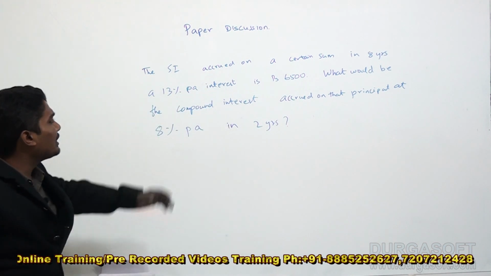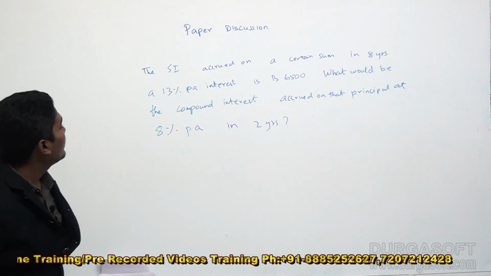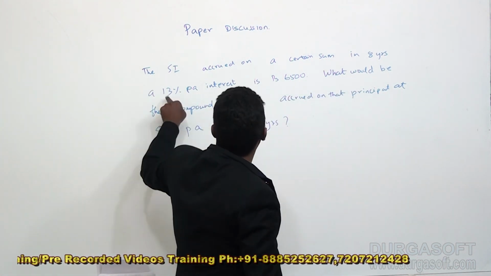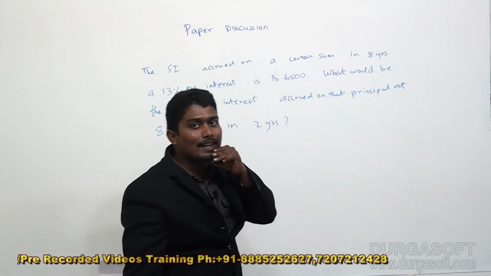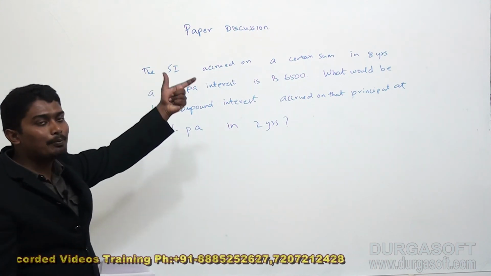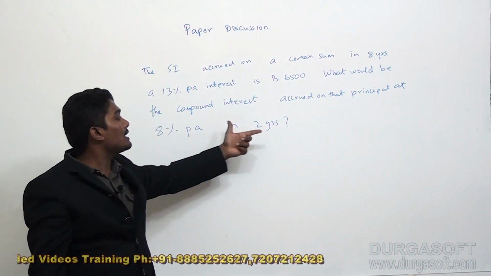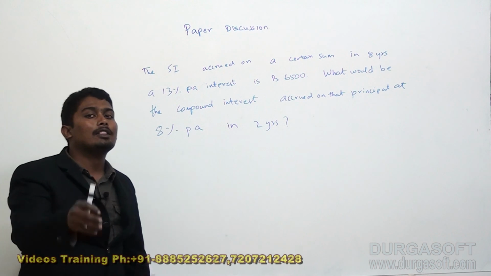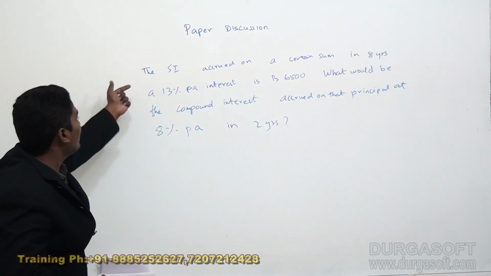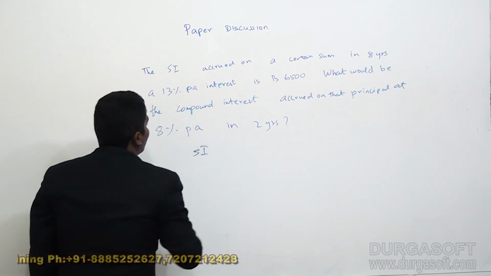So here this is something like a combination of two problems. The first part of the problem, they gave the time period, the rate of interest, and the simple interest amount. I have to find the principal amount. After finding the principal amount, using that principal, this rate of interest and this number of years, I have to find the compound interest. So it is like a combination of two problems. Now the first part, the simple interest part, I will first do it.